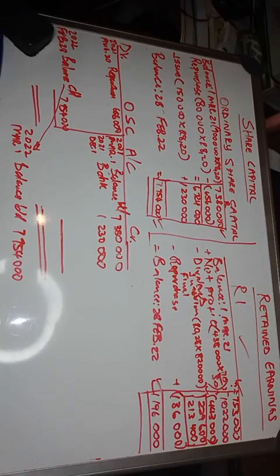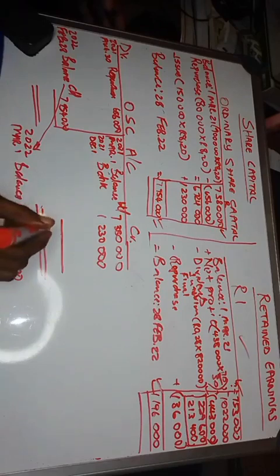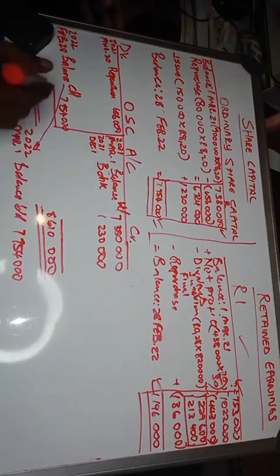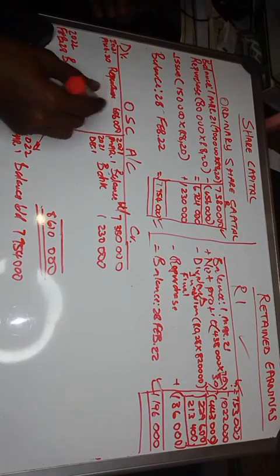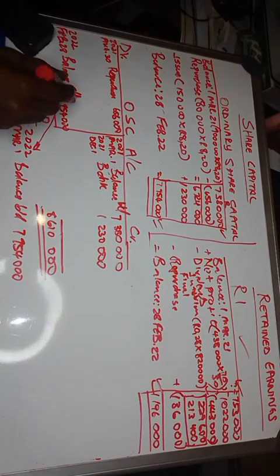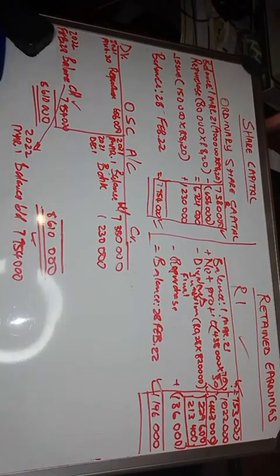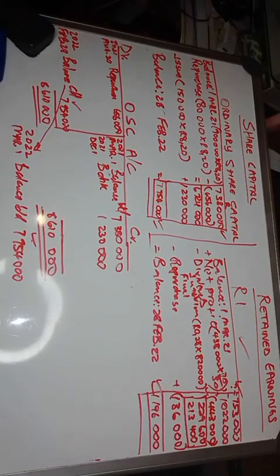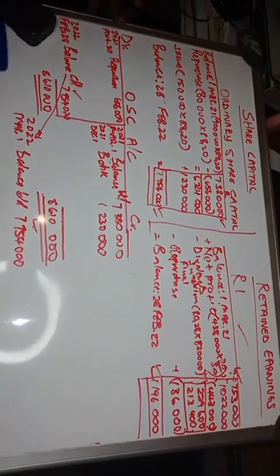So let's add. We are done with our information. Let's add 7,380,000 plus 1,230,000. We have 8,610,000. So we put 8,610,000 on both sides. Then we subtract the repurchase, minus 656,000. Then it gives us the closing balance, right? So that's your ordinary share capital.